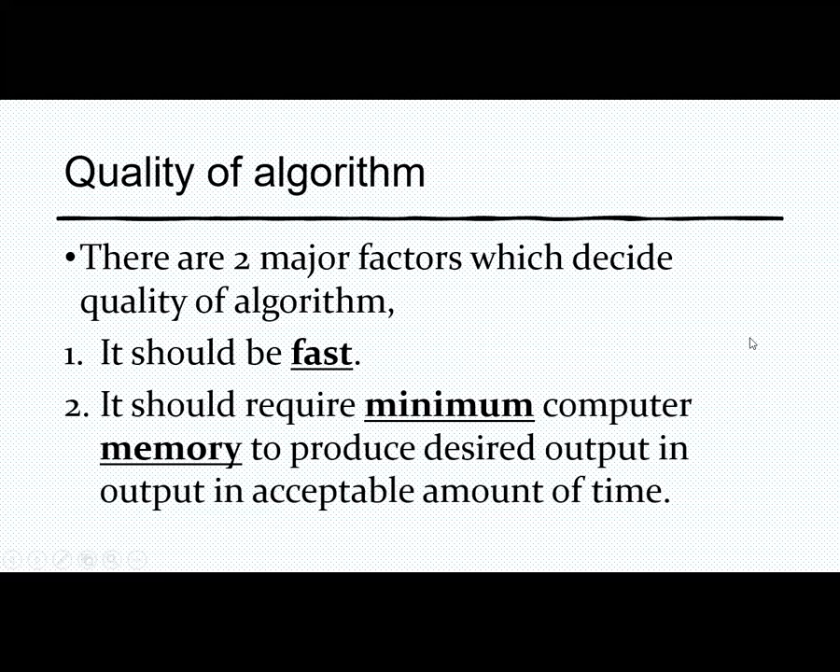For the quality of an algorithm, we have mentioned two factors. It should be fast, meaning the algorithm should be less time consuming, and the second factor is memory. It should require minimum computer memory to produce the desired output in an acceptable amount of time, right? Shortest time with the shortest memory is the best algorithm. If some algorithm gives us the solution for the problem in the shortest time plus the shortest memory requirement, then that algorithm should be chosen as the best among all others.